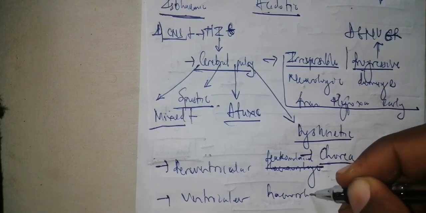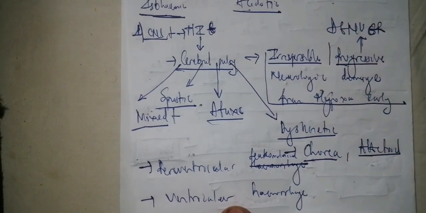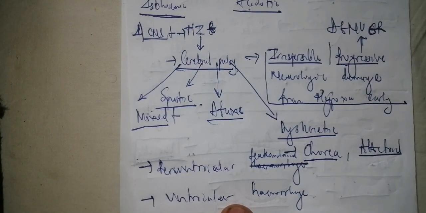Is it clear? So every time that the child is twitching, never go and do a lumbar puncture without doing a CT scan, because there may be signs of raised intracranial pressure with shift at the level of the brain, and the lumbar puncture may aggravate the compression inside the brain by resulting in herniations.